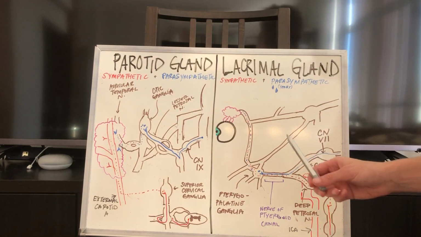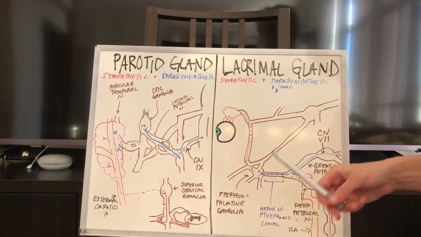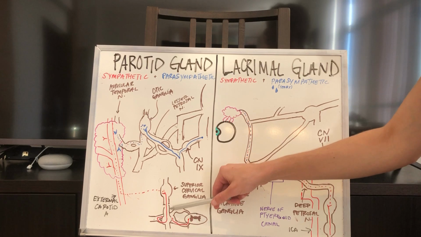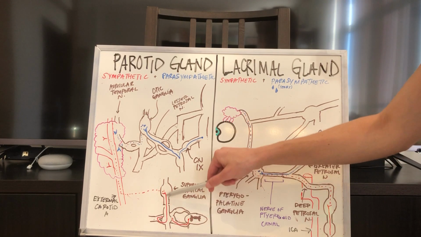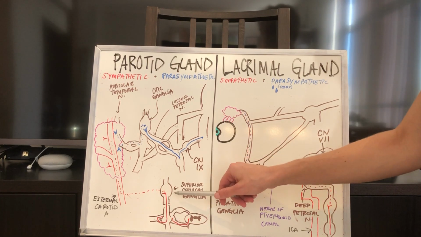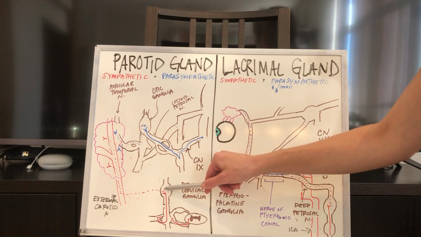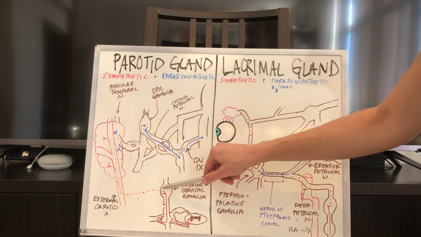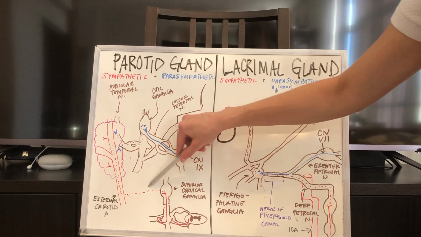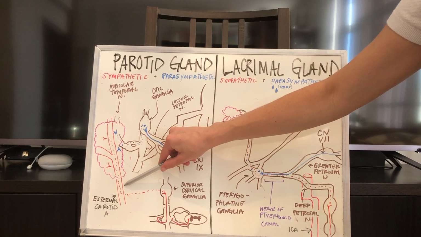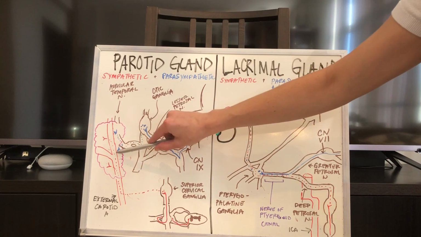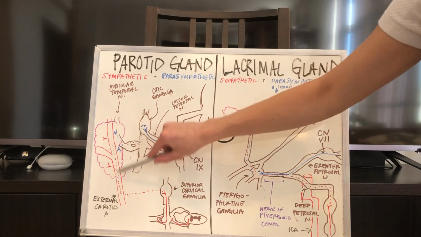Alright, so today we're going to talk about the autonic innervation of the parotid and lacrimal glands. We'll start here with the preganglionic parasympathetic fiber, and it will travel up to the superior cervical ganglia, seen here, and synapse with the postganglionic sympathetic neuron, which will send its postganglionic sympathetic fiber out to travel with the carotid plexus up to the parotid gland, where it will stop saliva.